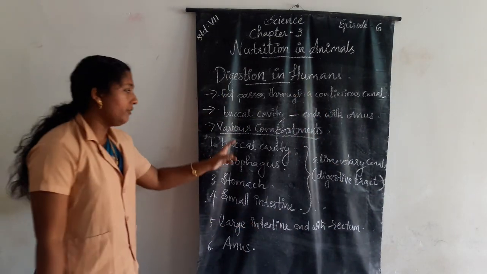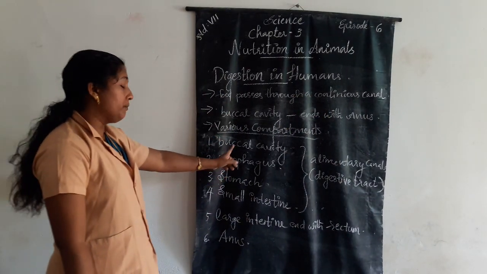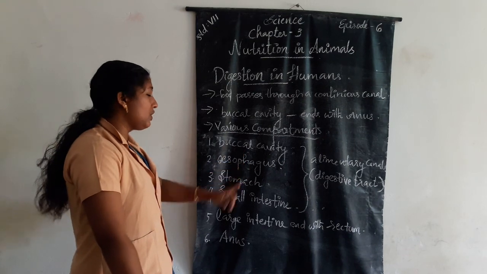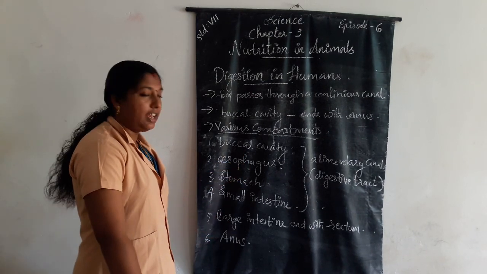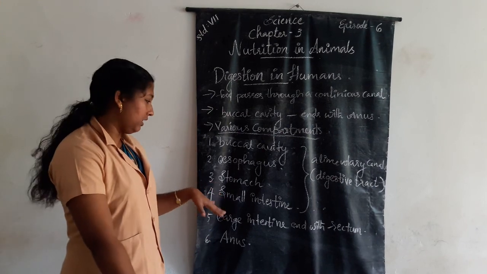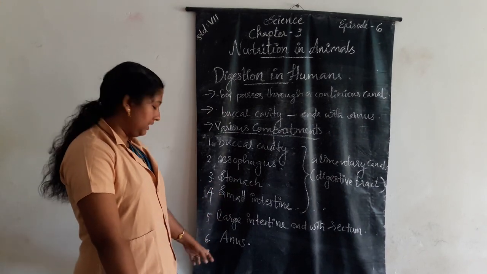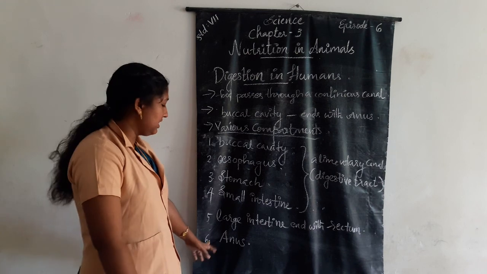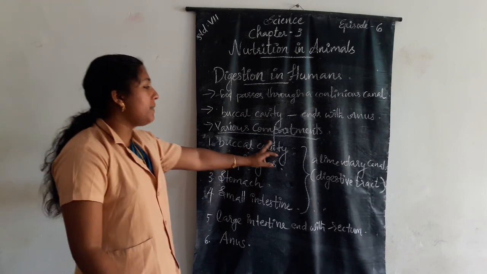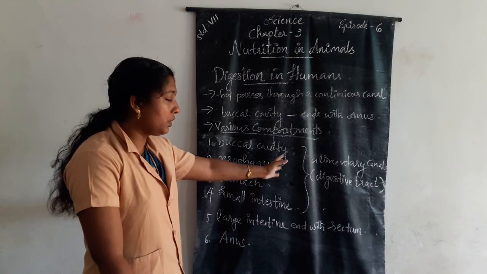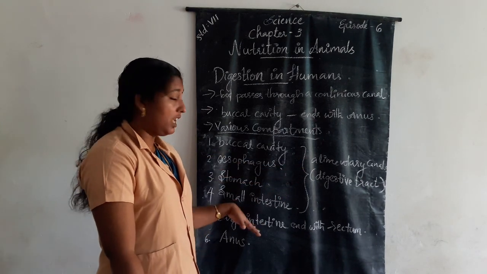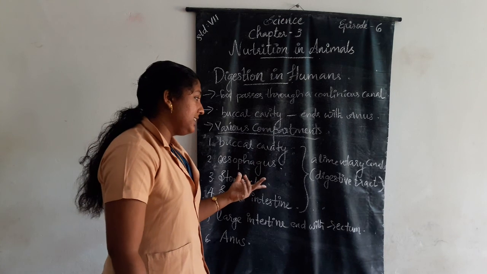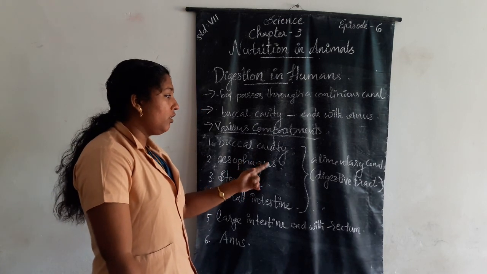Once again, the various compartments are buccal cavity, esophagus, stomach, small intestine, large intestine. The large intestine ends with the rectum. Then the sixth one is anus. These compartments together constitute the alimentary canal or digestive tract.